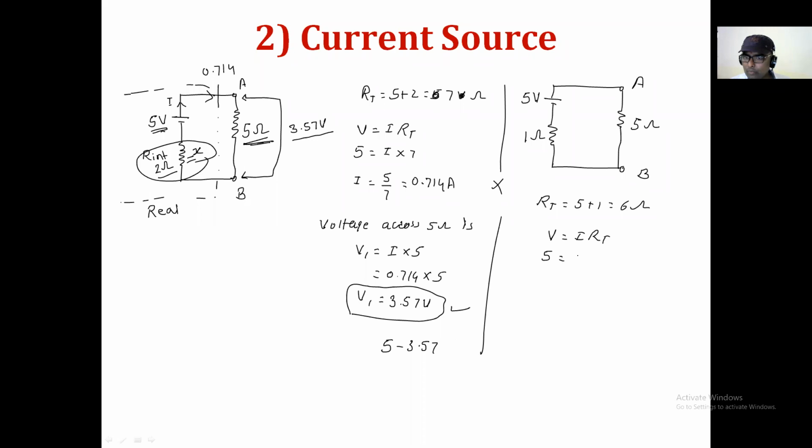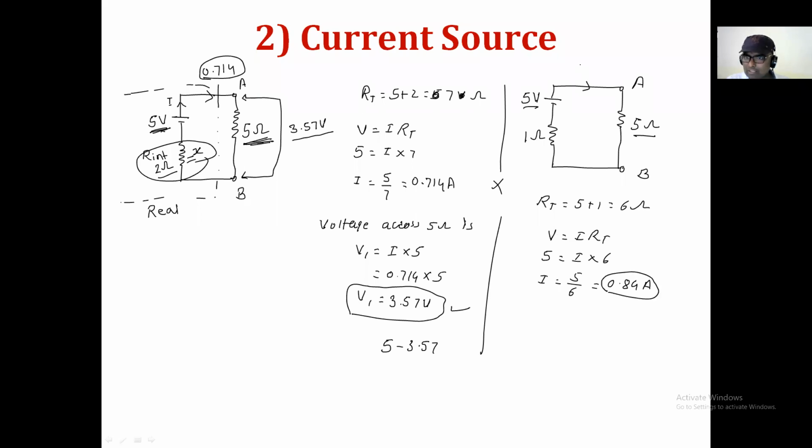V is 5, I we have to calculate, multiplied by 6, so that I is equal to 5 divided by 6, which is equal to 0.833, about 0.84 ampere. See, the voltage source is the same and the load resistance is the same, 5 volt and 5 ohm, but the current depends on the internal resistance. Here it was 0.714, here it is 0.84.